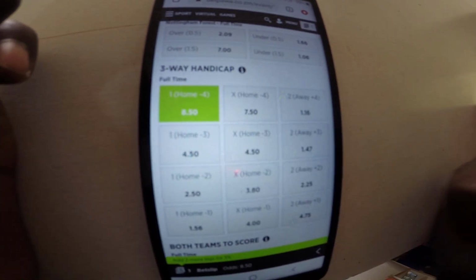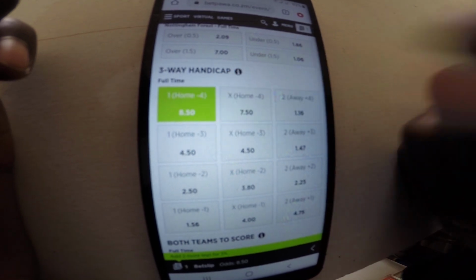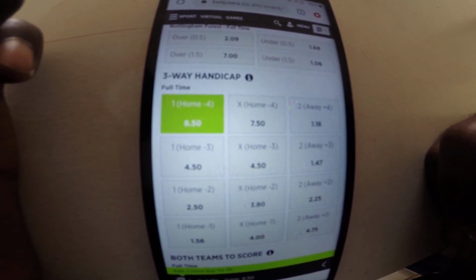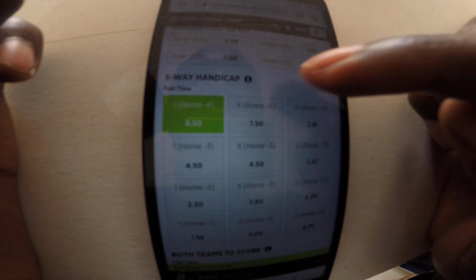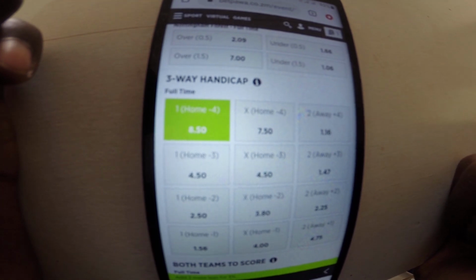Now, how can they win? Playing against Nottingham Forest, if I go for that, it means Arsenal will need to score, for example, 5 goals, and Nottingham should not score any goal.